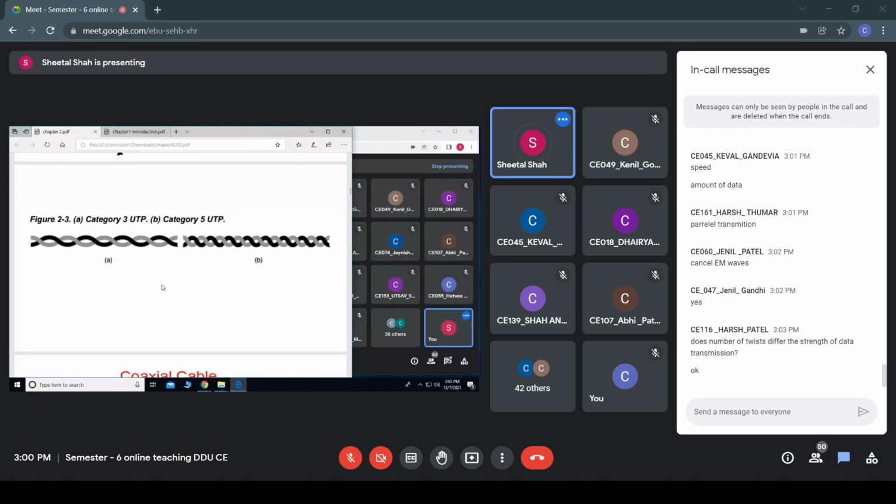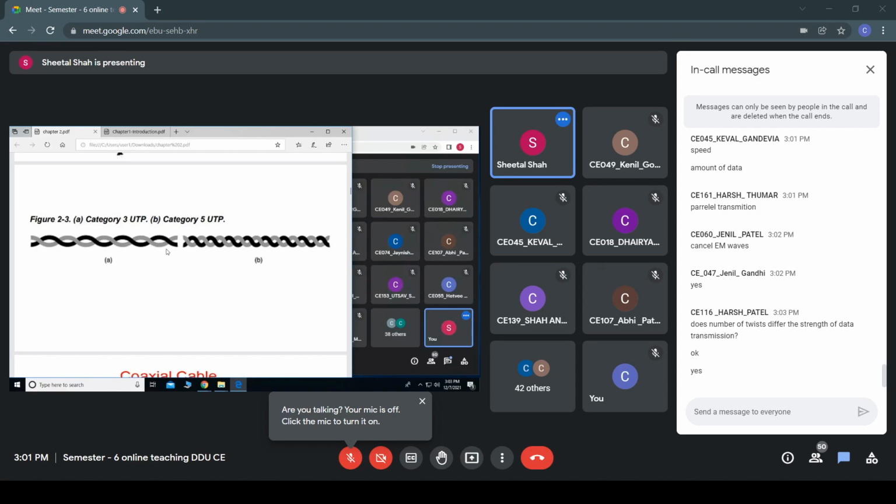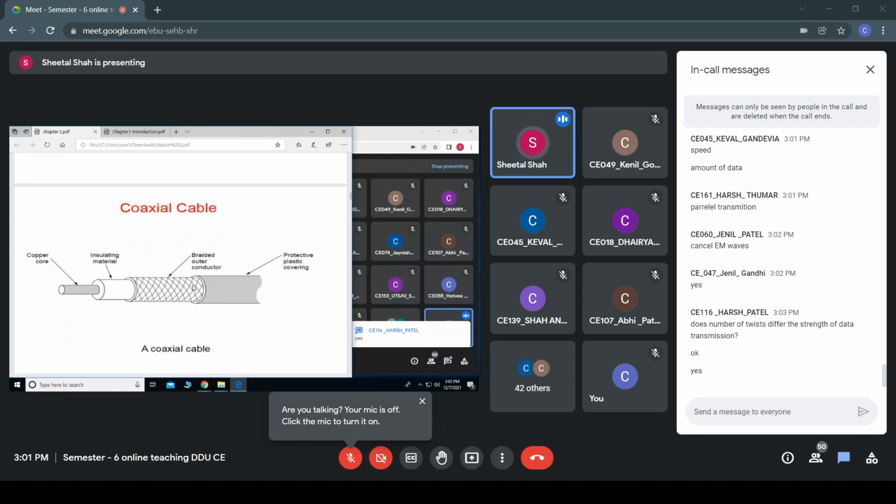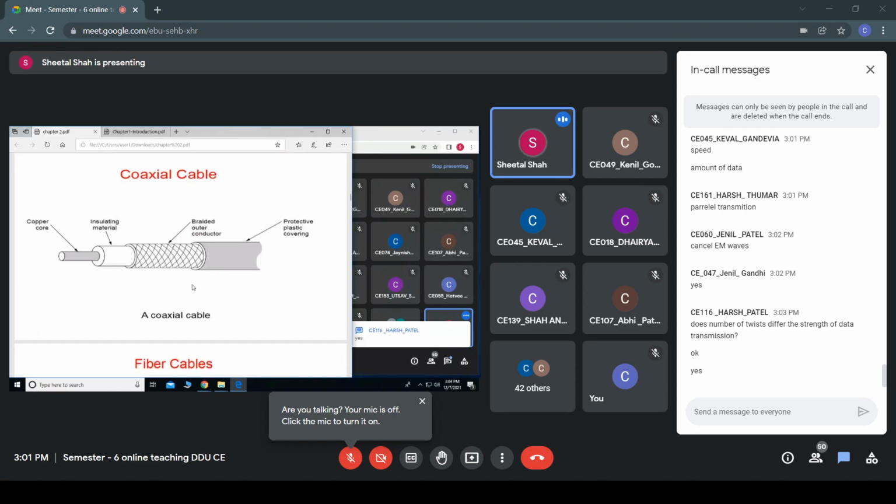Next comes, and you might be knowing that above this copper wire there would be some insulating material. You might have come across this, isn't it? So the next type of transmission which can be carried out is by using the coaxial cable. In this coaxial cable, we have a copper wire which is also known as a core.